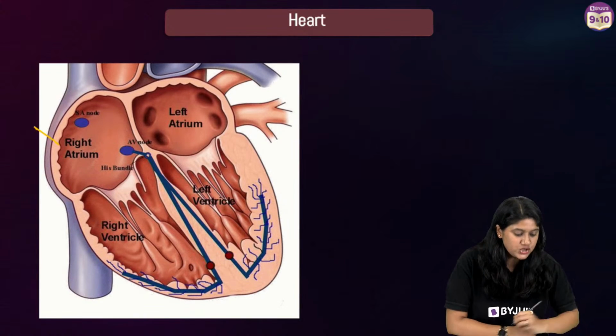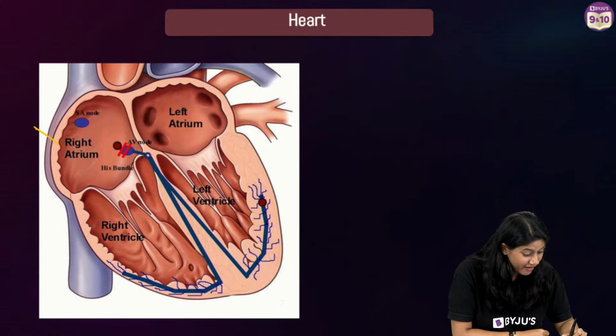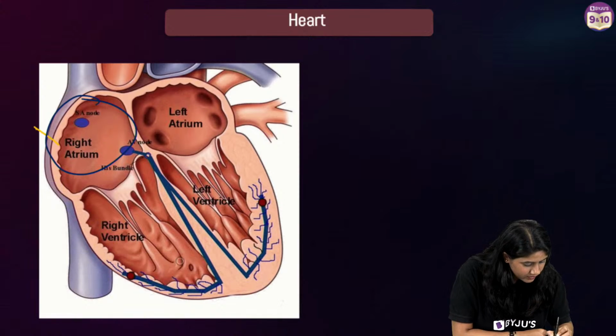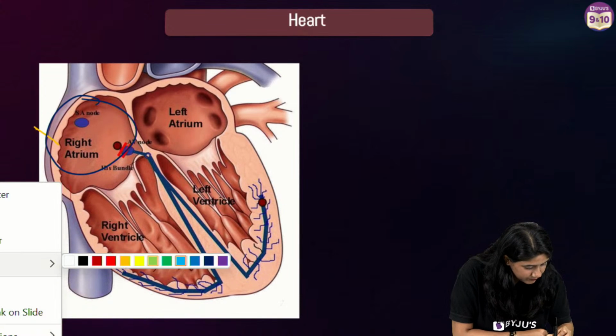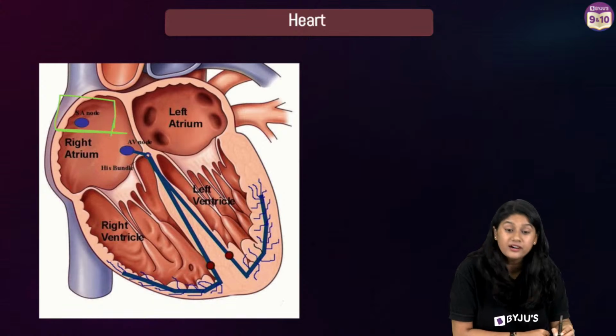So we have the right atrium. I hope that all of you can see the right atrium. Yes, everyone, see what we have over here. Can you see this part? Let me use another green color. Can you see the SA node over here?